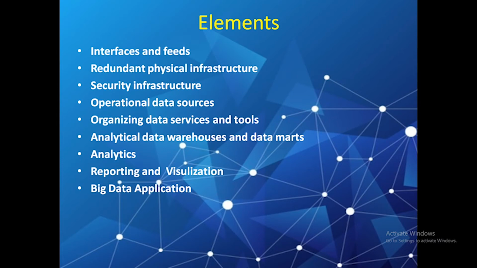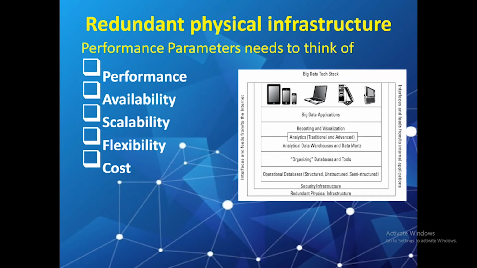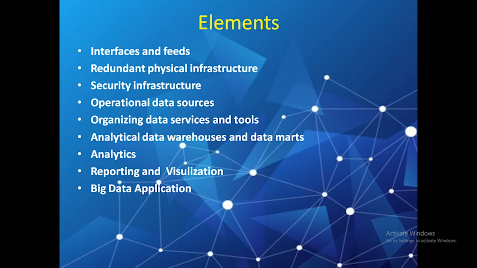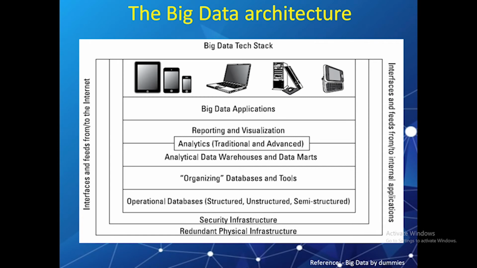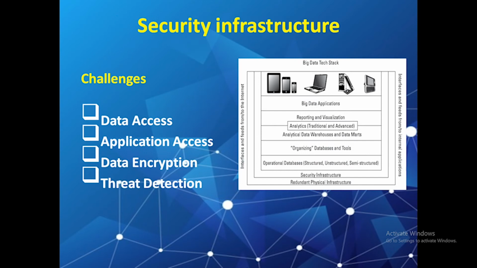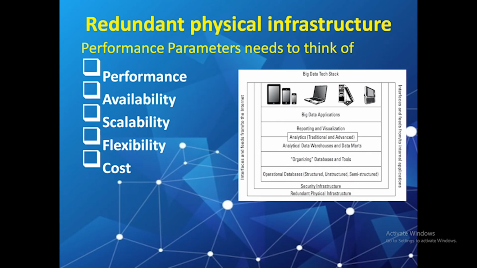Now let's discuss the layers. At the lowest level of the stack is the physical infrastructure, the hardware, network and so on. To support huge volumes of data, physical infrastructure for big data has to be different than for traditional data. So this infrastructure is based on a distributed computing model. This means that data may be physically stored in many different locations and can be linked together through networks.